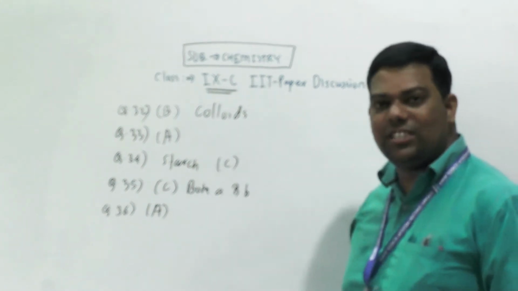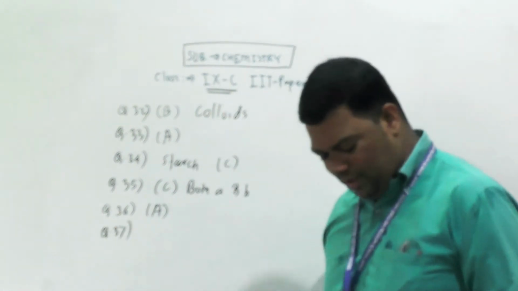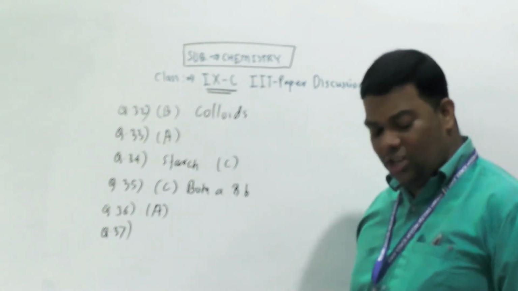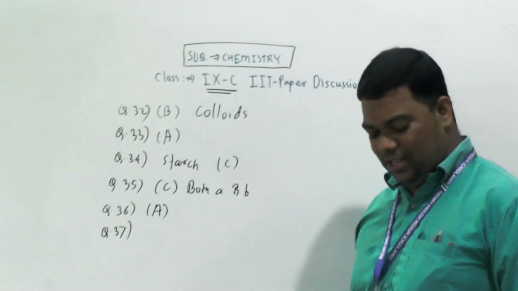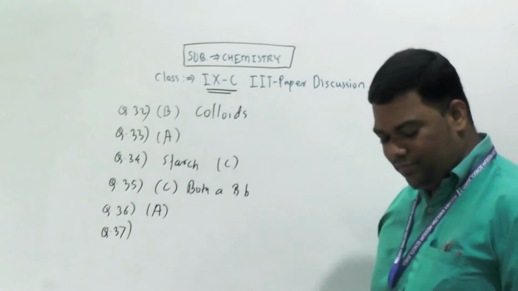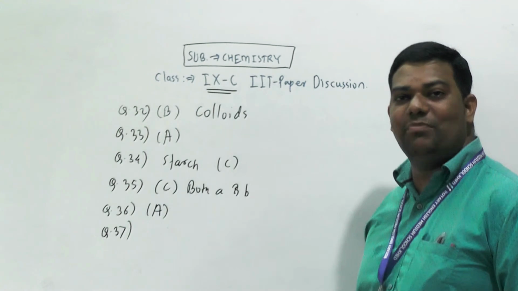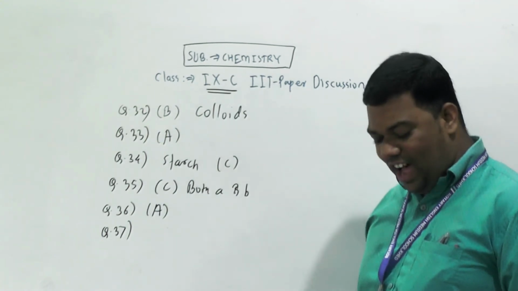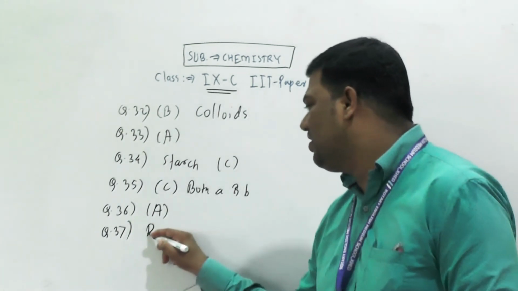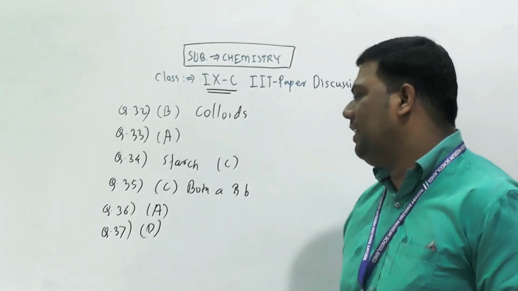Okay. Next, question number 37. Which of the following is a physical change? Rusting of iron, strictly, is a chemical change. Combustion of hydrogen is also a chemical change. Next, beta. Magnesium wire is burned, chemical change. Iron is magnetized. Iron is magnetized means what, beta? Yes, physical change. D option. Iron is magnetized in a magnetic field.